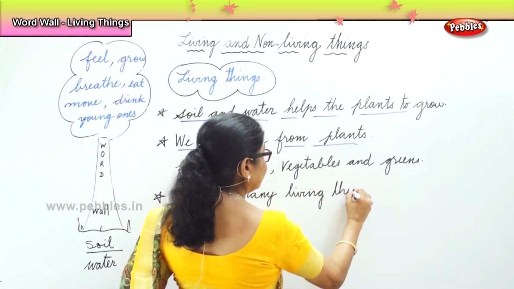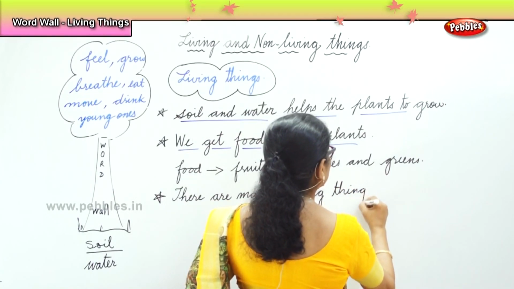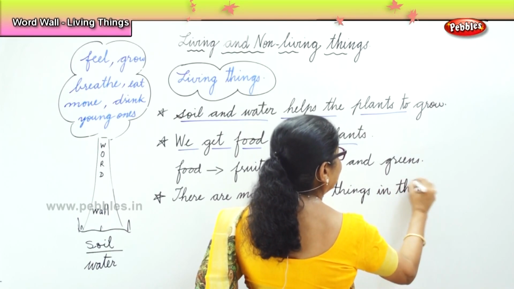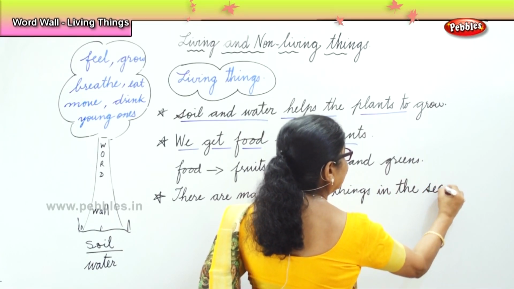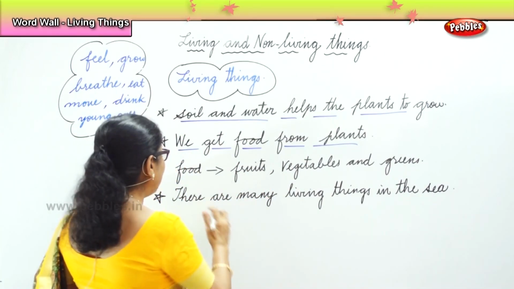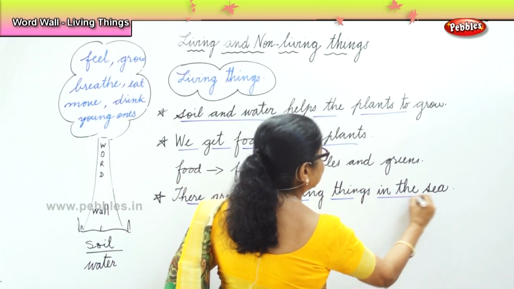When I say sea, I mean other water bodies also. Now, there are many living things in the big sea. Can you name some of them?